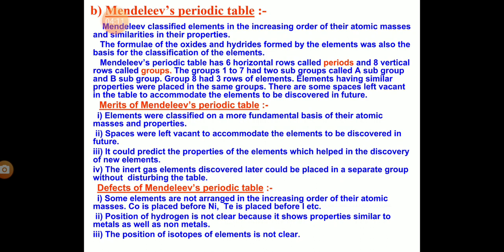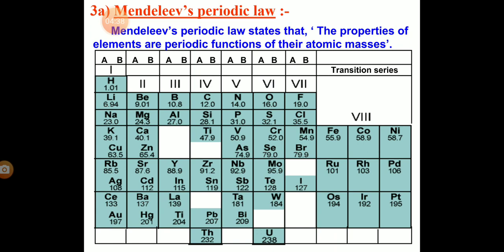The formulas of the oxide and hydride formed by each element were the basis of the classification of the elements. He gave 6 horizontal rows called periods in his table and 8 vertical columns called groups. Groups 1 to 7 had 2 subgroups called A subgroup and B subgroup. Group 8 had 3 rows of elements. You can check: 1, 2, 3, 4, 5, 6, 7. Each group has 2 subgroups and the 8th has 3 elements.